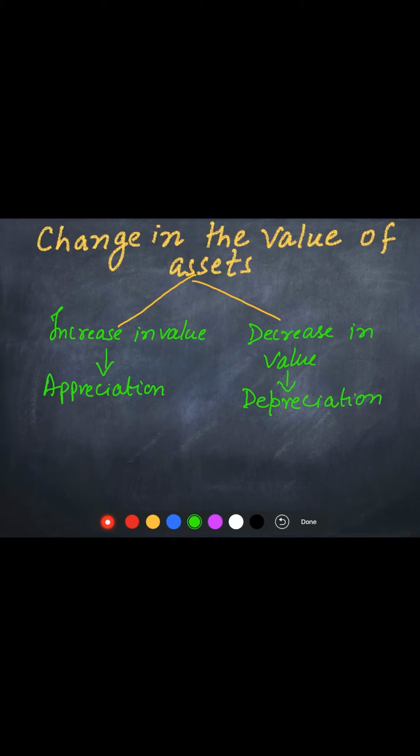When the value of an asset is appreciated, it is a gain for the business, and if the value is depreciated, reduced, it is a loss for the business.